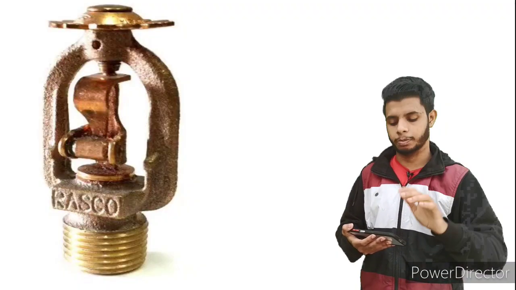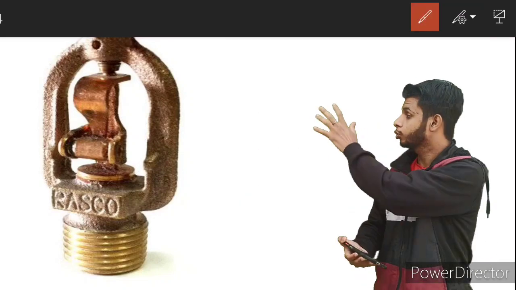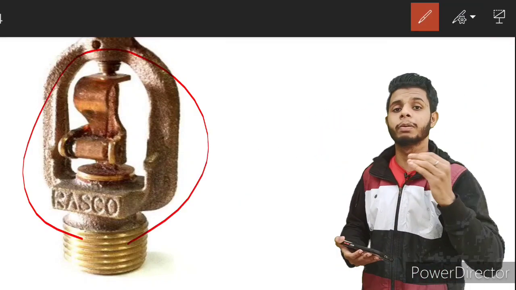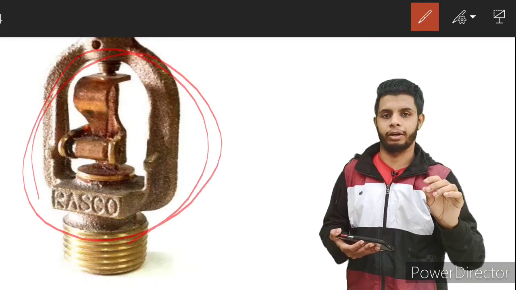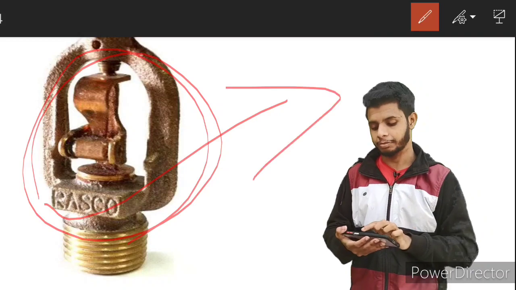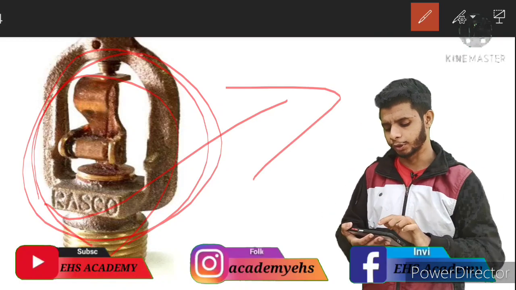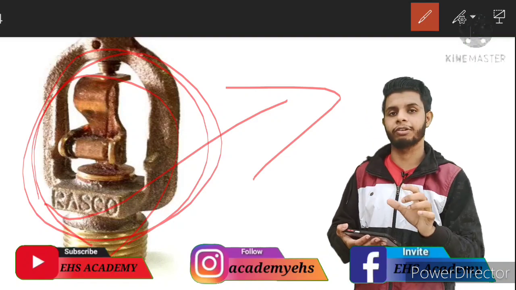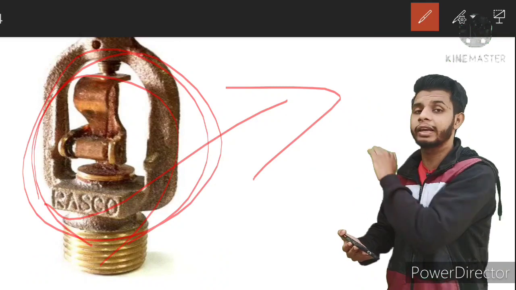Let's move to another sprinkler, called the fusible link type sprinkler. Previously we used to use this type of sprinkler. Their working is a little bit different in comparison with the glass bulb. For them also there is a color code available, but I'm not going to discuss it here because it is a little bit different. We will discuss them in upcoming videos. This is called the fusible link type sprinkler head.